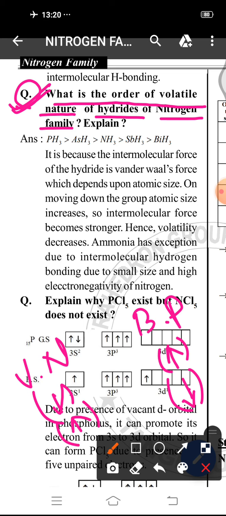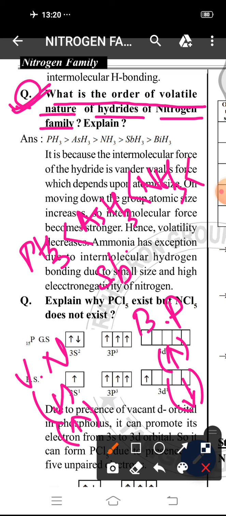So we already discussed the boiling point order. The boiling point order will be what? That is, PH3 is less than that of AsH3, AsH3 is less than that of NH3, and NH3 is less than that of SbH3, and SbH3 is less than that of BiH3. So this is the boiling point order.